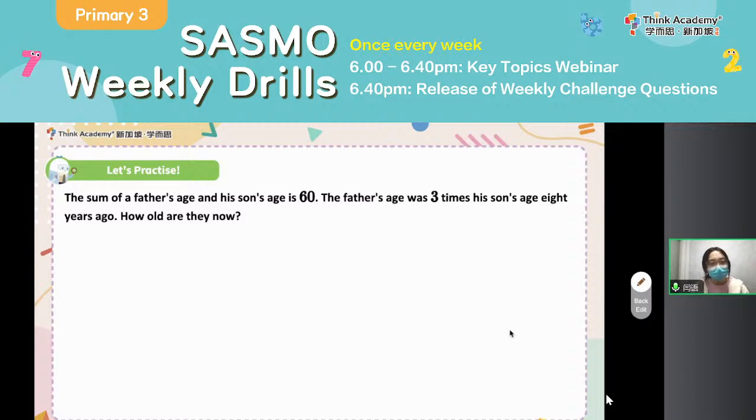The sum of a father's age and his son's age is 60. The father's age was 3 times his son's age 8 years ago. How old are they now? So firstly, everyone, please take out a piece of blank paper and your pencil. Let's draw out the model together quickly. When you get the question, what should we do? Underline some keywords, okay? So now you see that we know the sum, we know the multiple. As long as you can see times, we always start from times. But do remember that times can only be used for 1 year, so you need to label out 8 years ago. Okay?